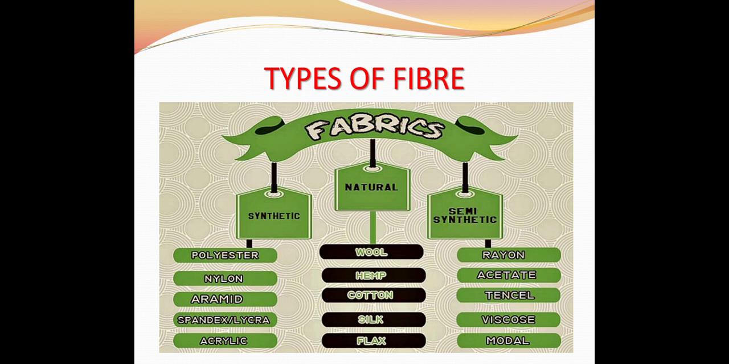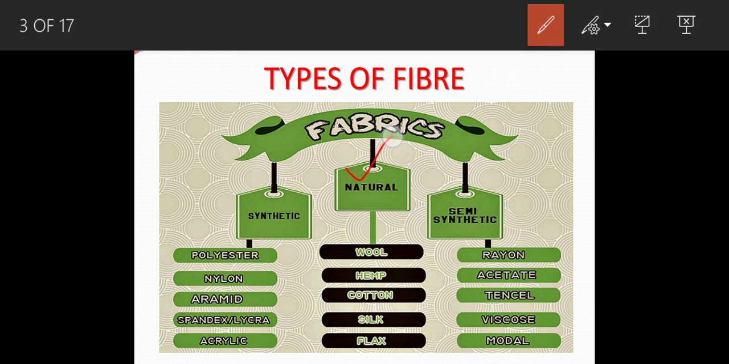Fibers are of three types, that is natural, semi-synthetic and synthetic. Natural fibers are those that are obtained from plant and animal resources like wool, hemp, cotton, silk, flax, etc. Semi-synthetic fibers are those which are obtained from the natural resources, means their ingredient can be obtained from the natural resources and they are made by following several steps.